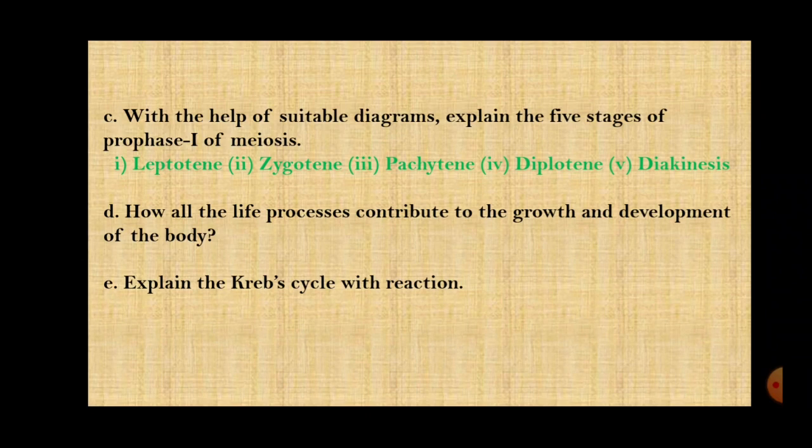And then about the nervous system and about the cell division also. Okay, so this question can be asked for 3 marks, right? So at least you should write 6 to 7 points in this question.